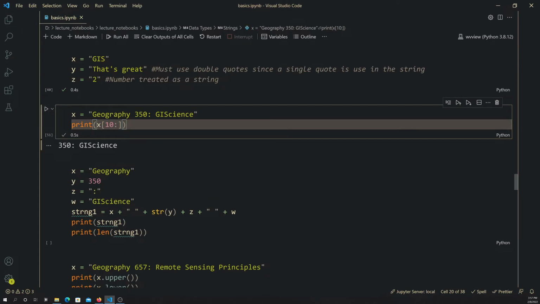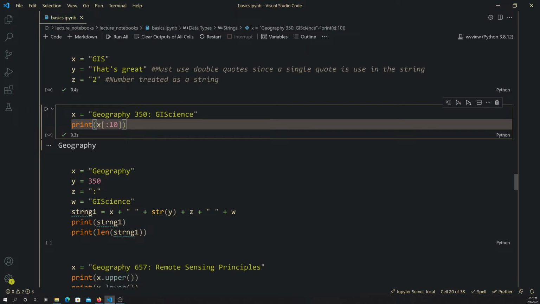Right. So the empty after the colon means from this index forward. You can also do it the opposite. So you could do something like :10. So this should give you back index 0 through index 9, right? So you can have empty spaces there.